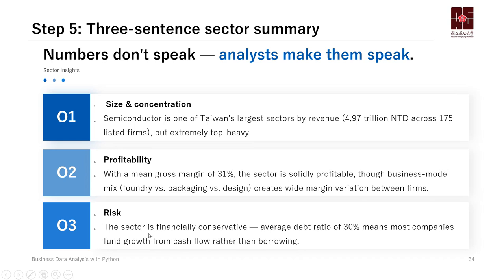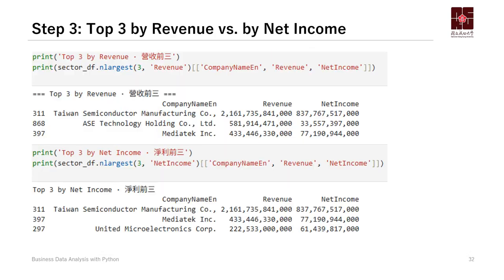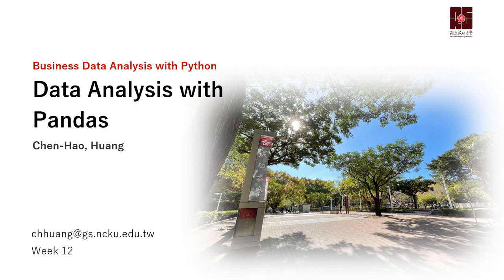And the third one is risk. Okay, their financial is quite conservative. Okay, because their average debt ratio is only 30%. Okay, so that just depends on our data, and then we try to give the story. So in today's course, we just depend on our Excel, using the two examples to show you. Okay, so now maybe after the course you can start to discuss with your peers and your group members. So what kind of topic we can discuss, what kind of industry you want to focus on. And in our next course, I will show you the other things.